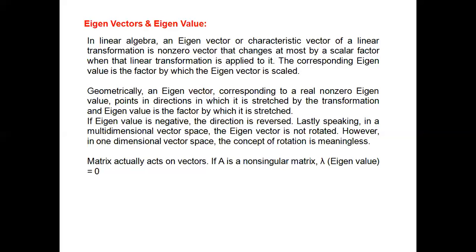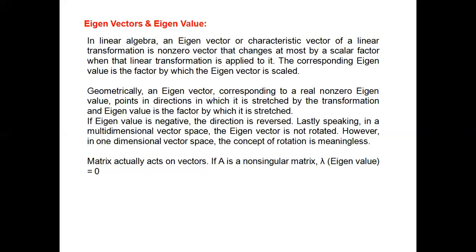A matrix actually acts on vectors. You must remember what a matrix is; in my previous lecture you can find some points. But when we discuss a vector, the role of the matrix is as a weight. The matrix acts as a weight on vectors.